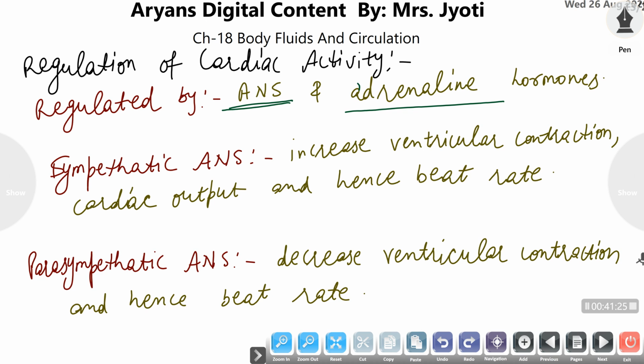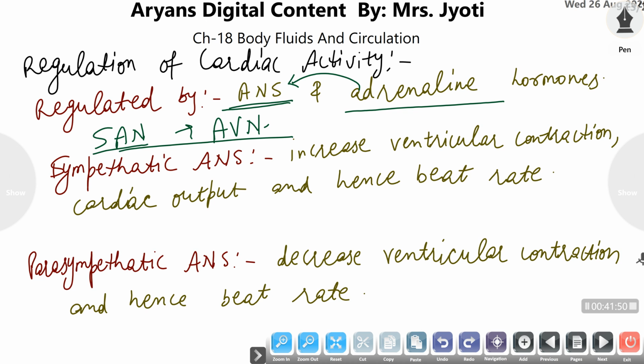The adrenaline hormone acts as a signal for the autonomous nervous system, and on behalf of that signal, the autonomous nervous system generates impulses or signals which act on the sino-auricular node and ultimately on the atrioventricular node of the heart, and the heart makes its contraction and relaxation.